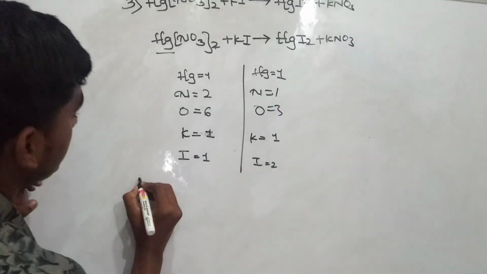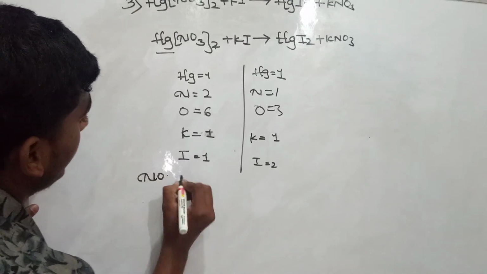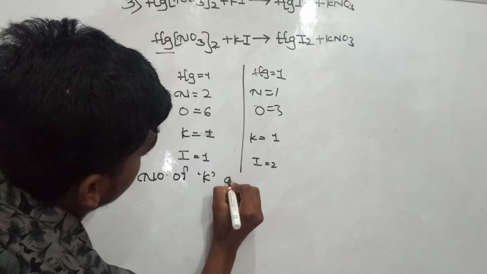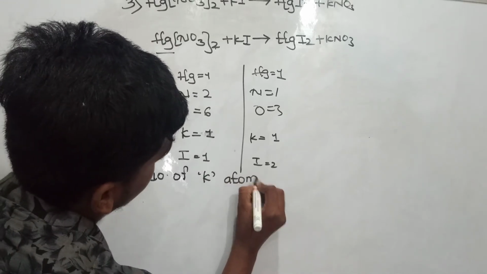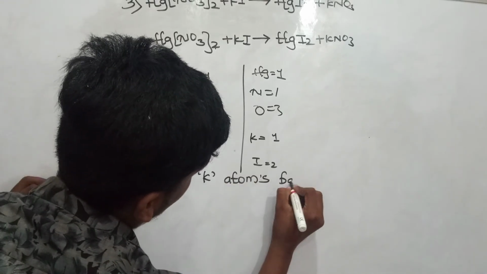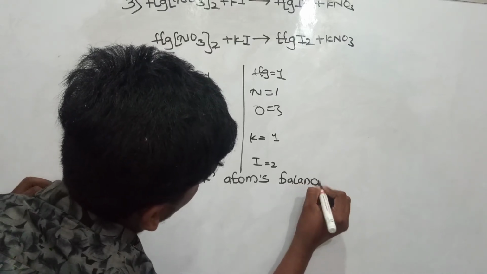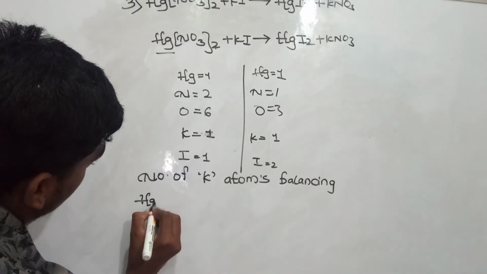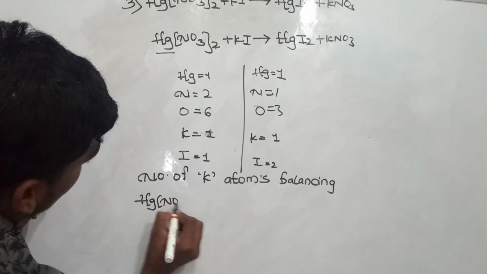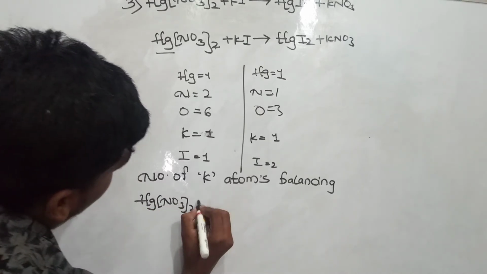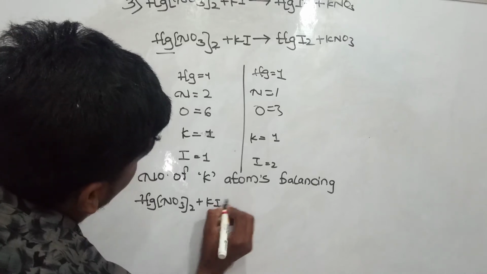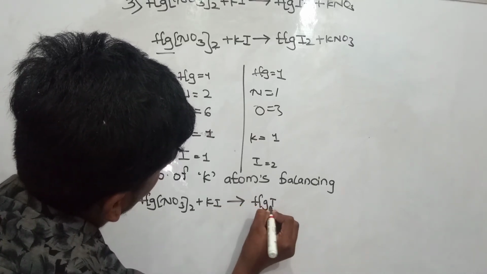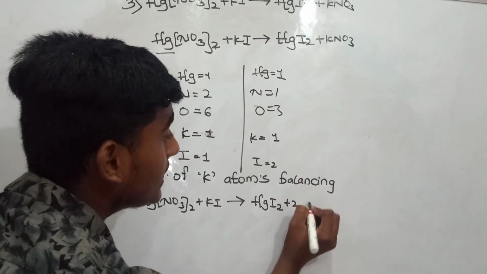So I'm just writing it as K atom balancing: Hg(NO3)2 plus KI gives rise to HgI2 plus 2KNO3.